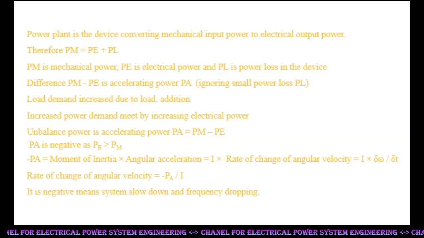In short, the additional mechanical input required for the increased electrical output is drawn from the kinetic energy of the rotating power plant. Consequently, the rotating system starts slowing down. The governor system, as a closed-loop control, increases mechanical input power to the prime mover and arrests the dropping speed and frequency.